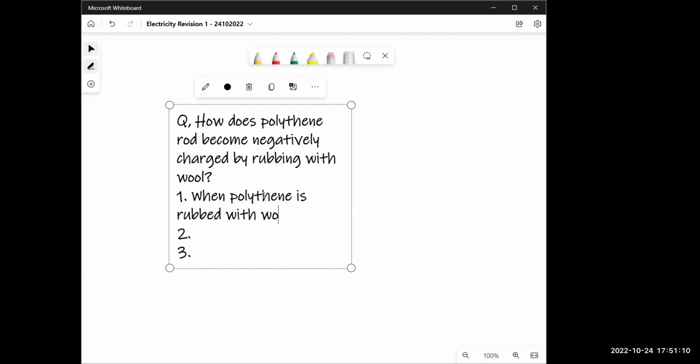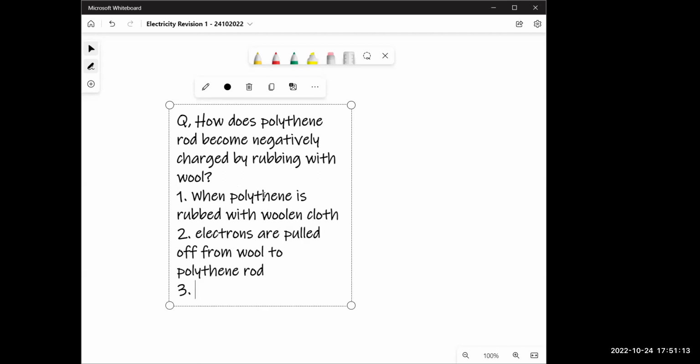Thus, the rod becomes... Write this in your notebook. Tell me when you're done.